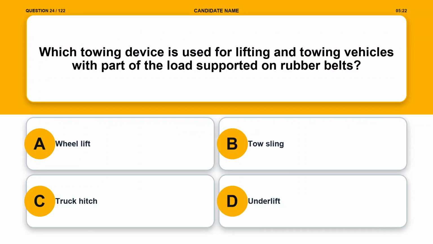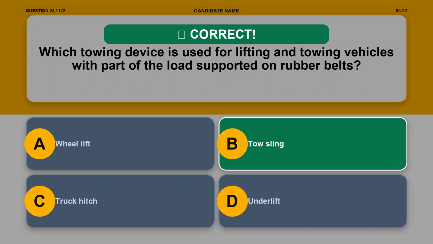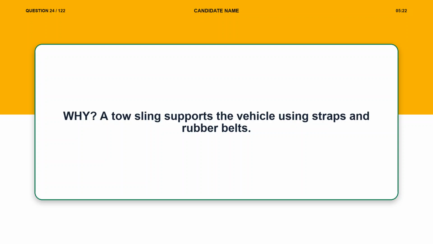Question 24. Which towing device is used for lifting and towing vehicles with part of the load supported on rubber belts? Option A, wheel lift. Option B, tow sling. Option C, truck hitch. Option D, underlift. The correct answer is option B, tow sling. Explanation. A tow sling supports the vehicle using straps and rubber belts.